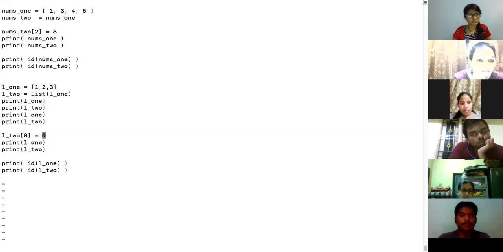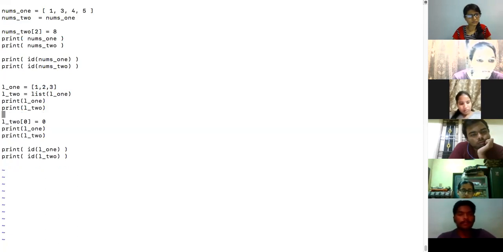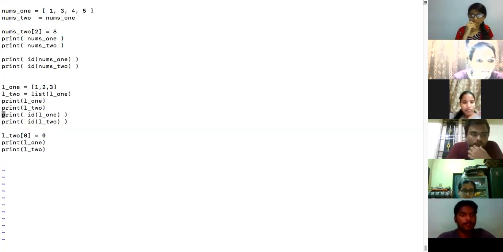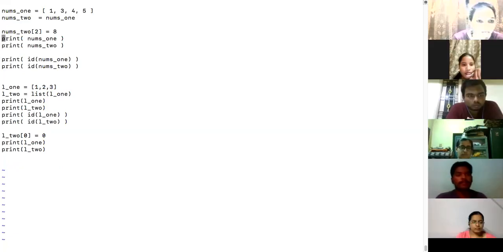Have I done it? Oh, it is there. It is given. Okay, we'll see that later. So now what will happen over here? Can you tell me? I'll paste it here. Shall we see the next 4 prints? The first 4 prints, 1, 2, 3, 4, we have seen. Shall we see the next 4 prints?